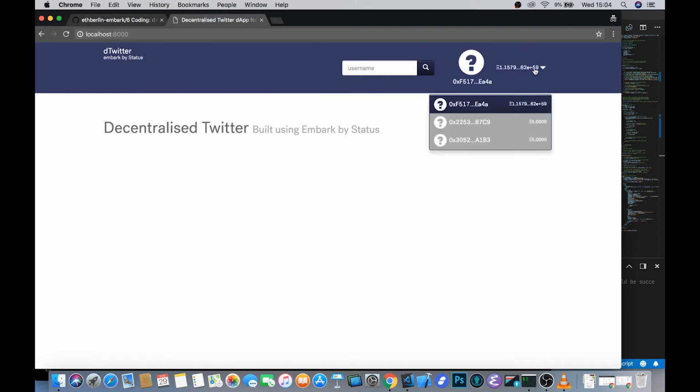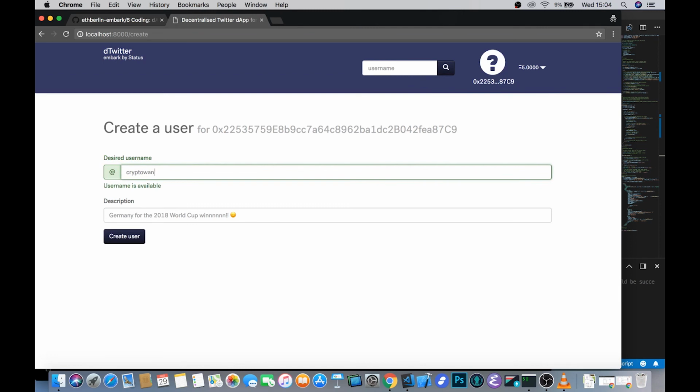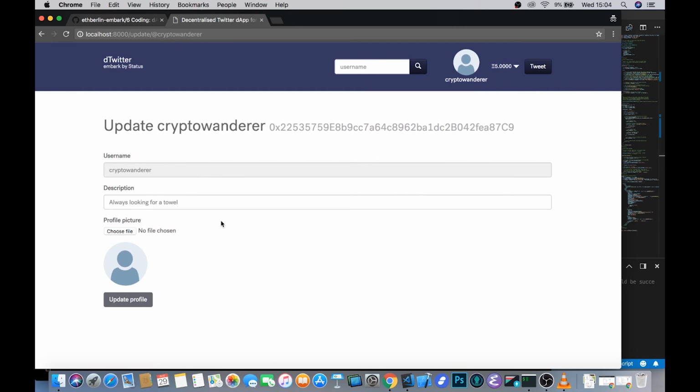So you can see that if I come down here, choose an account that has some ether in it, I should now be able to create a user, give it a description. Let's see if we can create that user. We've now got our user with the address that's associated with them.